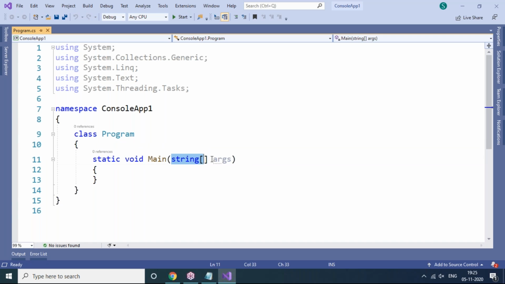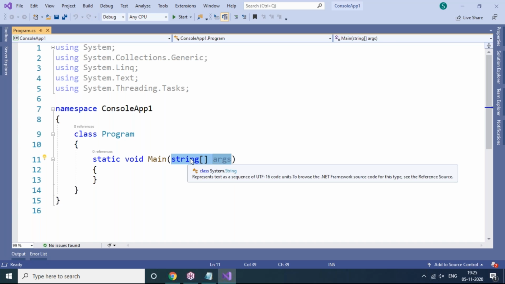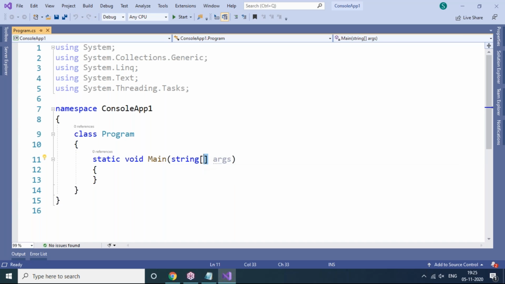And string[] args is a command line argument. Including string[] args is optional, not required. By default, it will take every input in the form of string only. That's what string[] args, the command line argument, is. From here onwards, you have to write the programming part here.